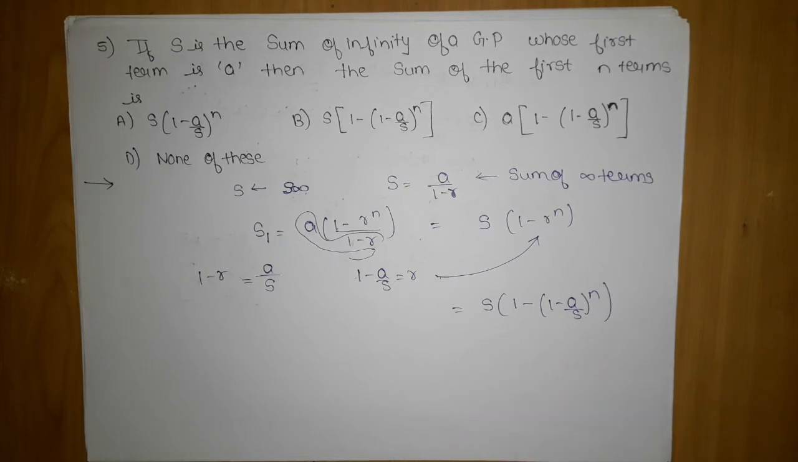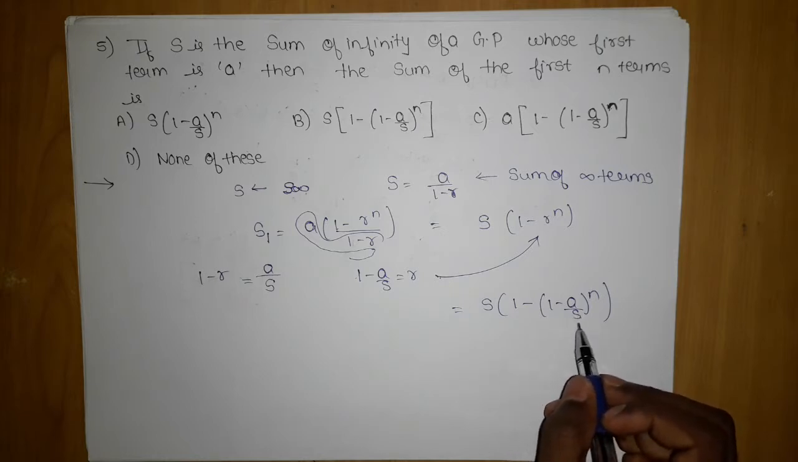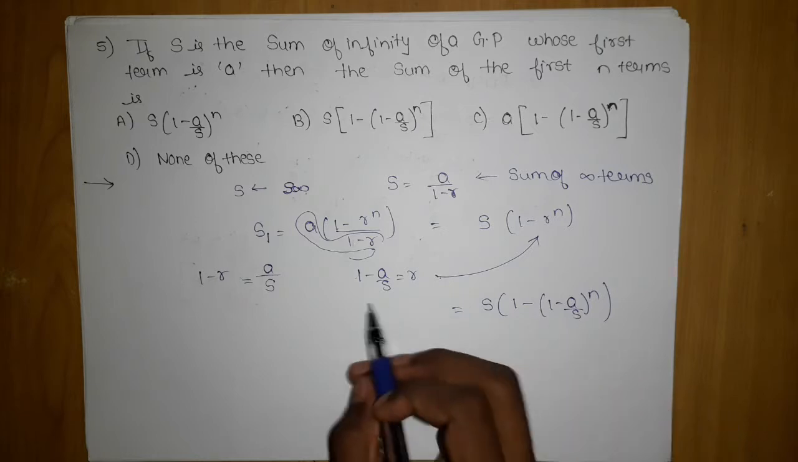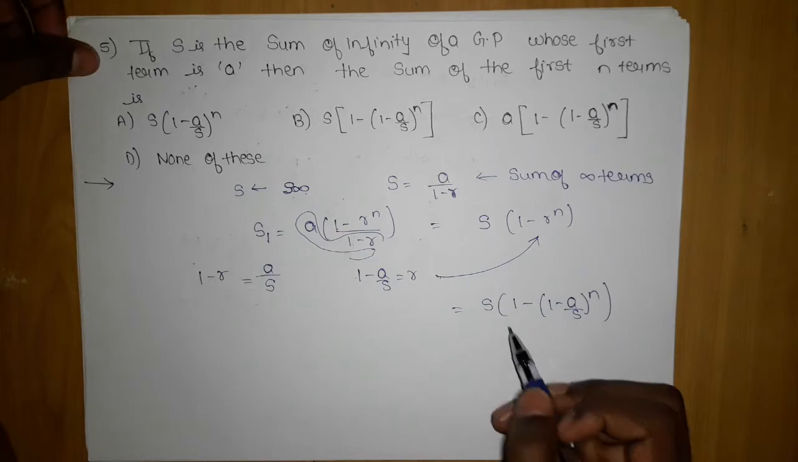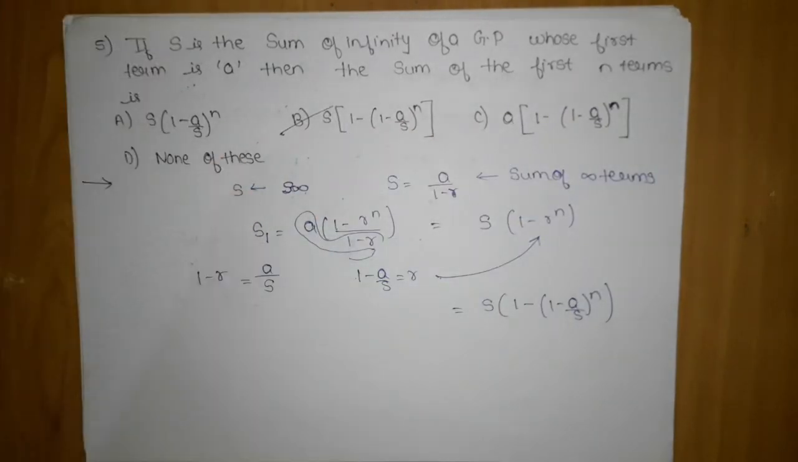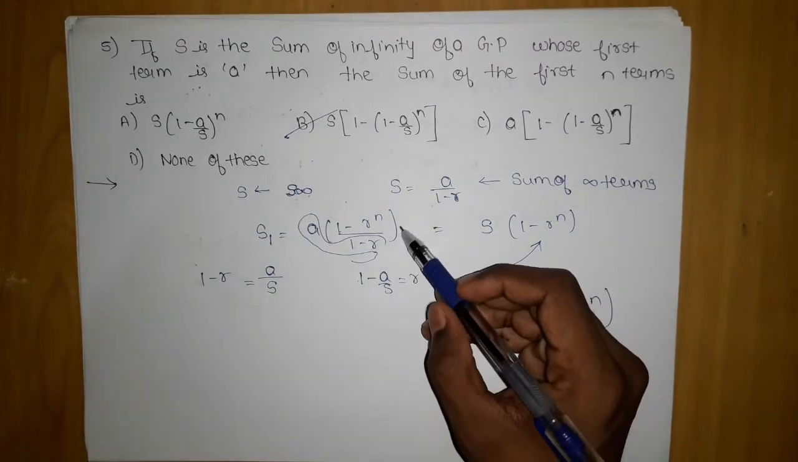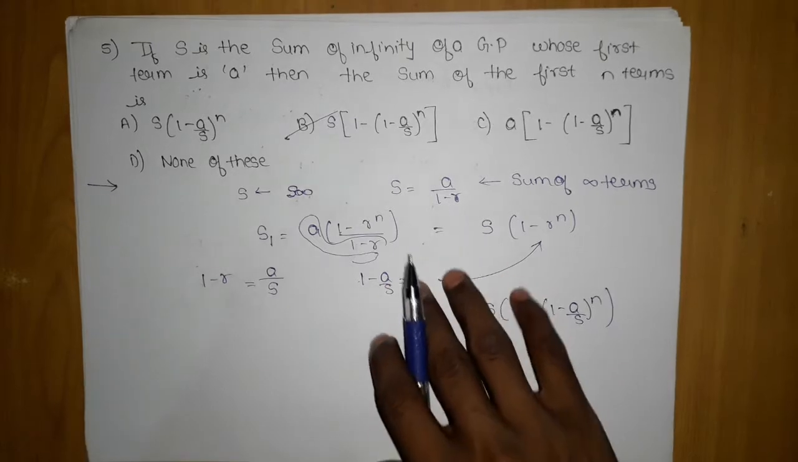So here S into 1 minus, we have substituted this. Now you can clearly make out which option is the correct option, which is this one, B. So it was just a simple substitution type question using sum to infinity, and you have to substitute in the normal sum of n terms of a GP to get the answer. This was the sum of normal n terms of a GP. So now let's move on to the next problem.